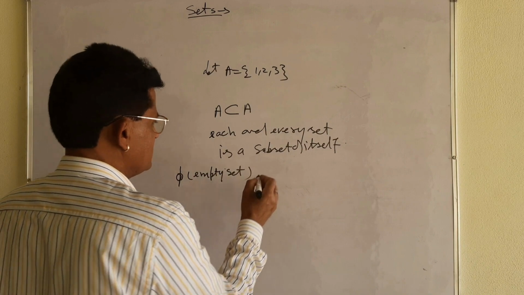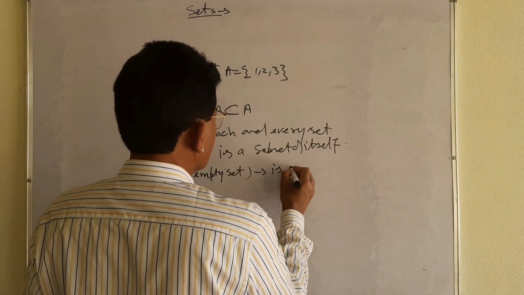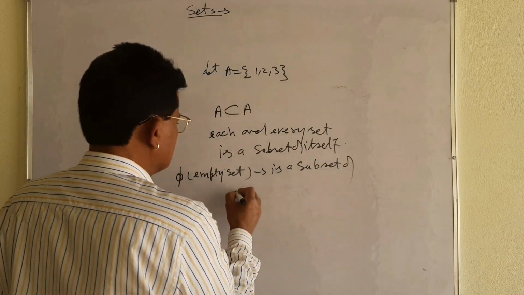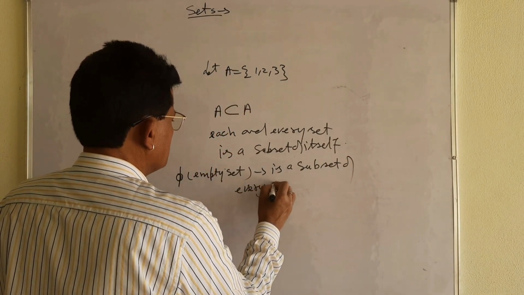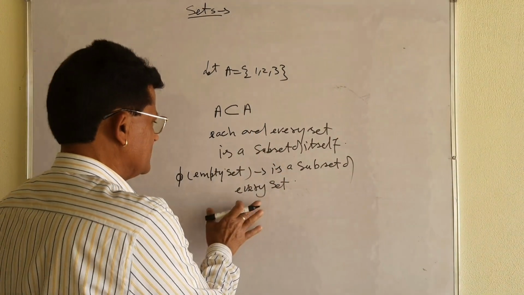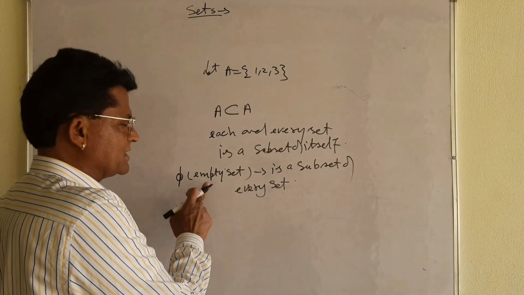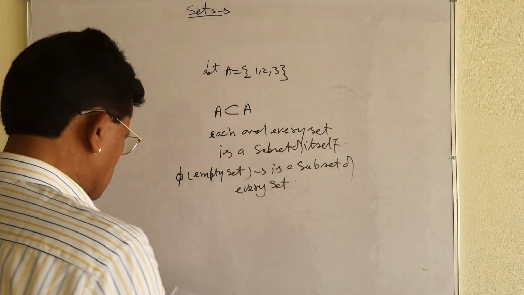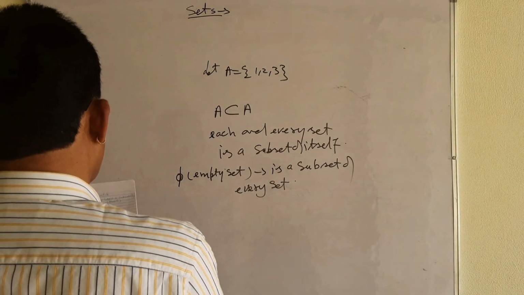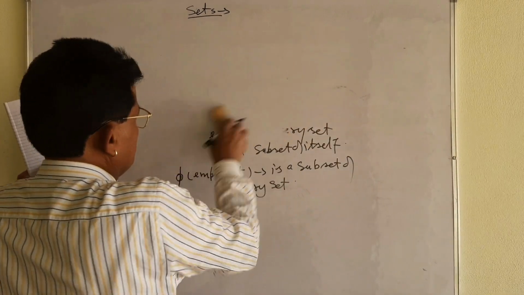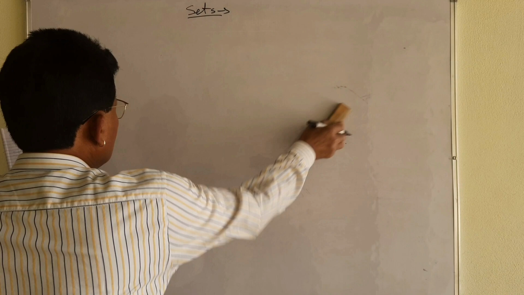Phi means empty set, is a subset of every set. Each and every set, it will be the subset, phi. That is why try to understand clearly the meaning of it. Okay, let me proceed because I told you each and everything.